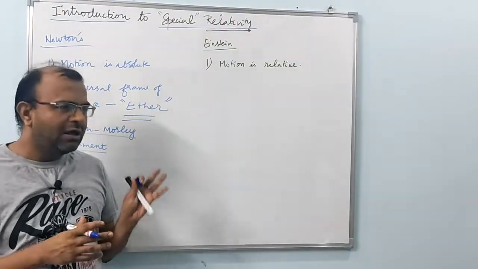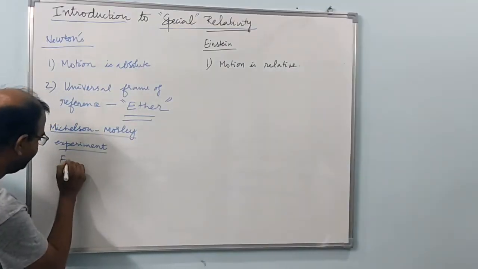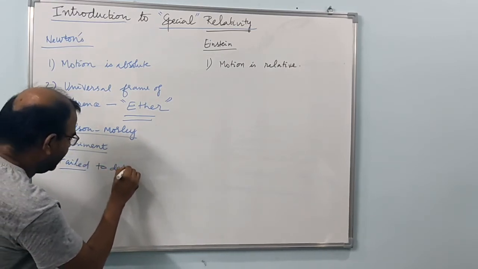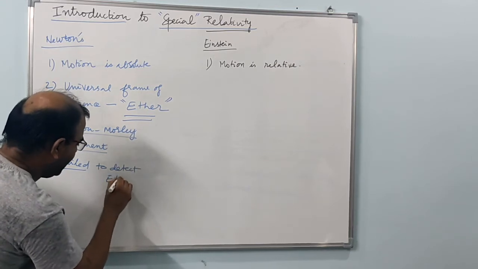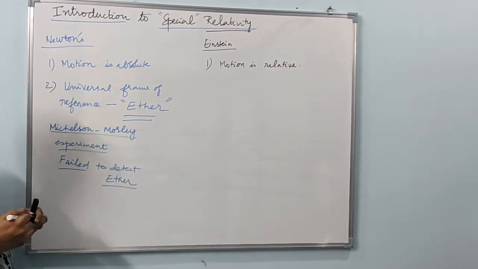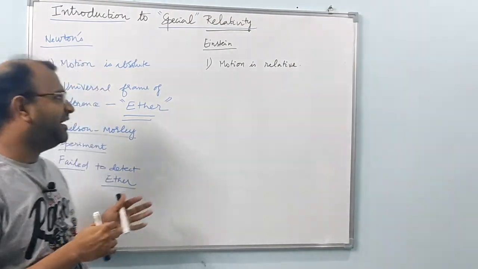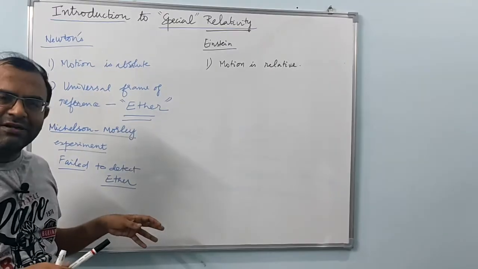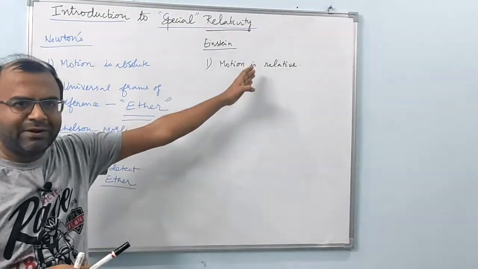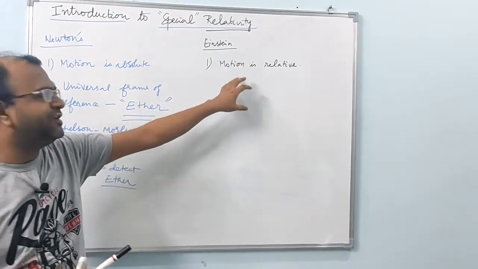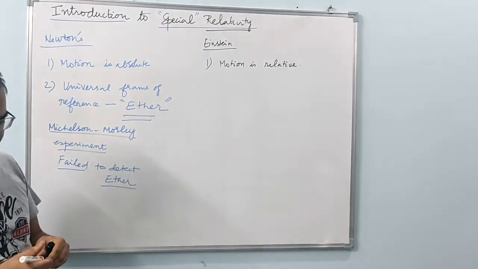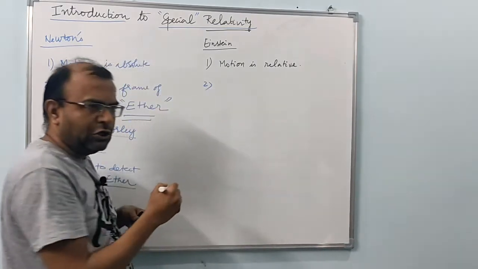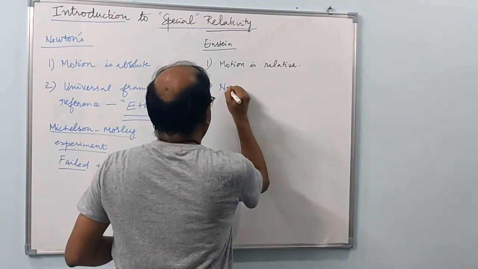This was the expected conclusion, but this is a failed experiment. Remember, this experiment failed to detect the ether. So ether as a medium could not be established by this experiment. Therefore Einstein had this idea that ether is probably not present. So he had to incorporate that as a major result in his theory, and therefore he said that there is no absolute frame of reference, right? So no special frame of reference, no ether.